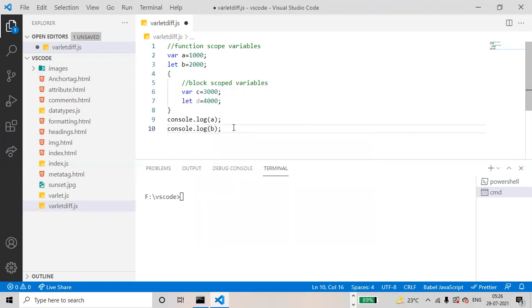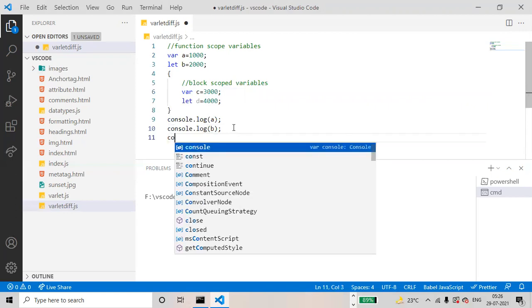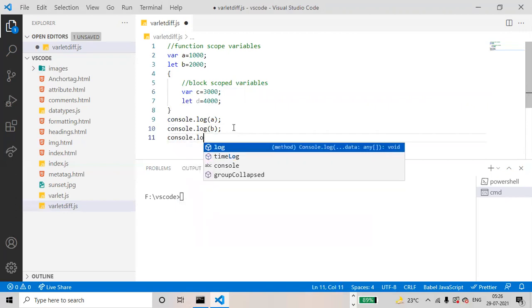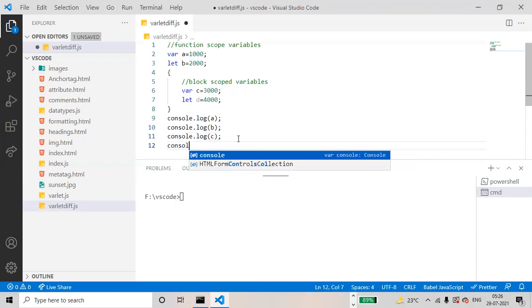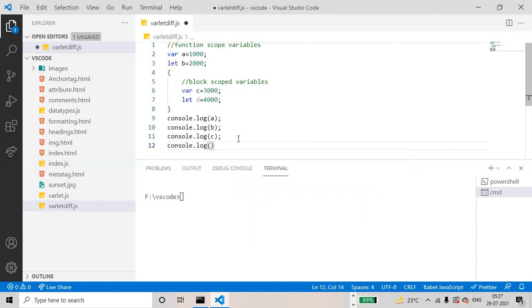Console.log of c. Console.log of d. Okay, now save the file, Control S. Go to the terminal command prompt.